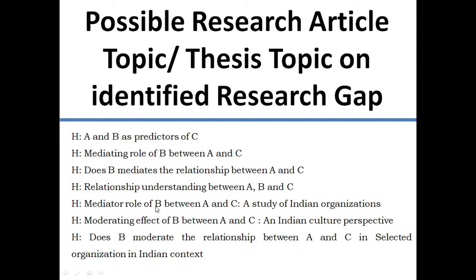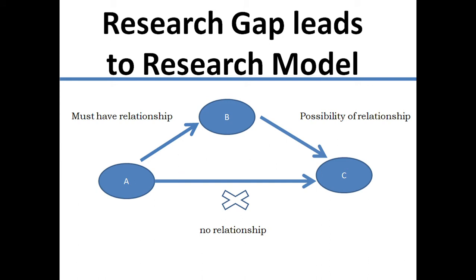Mediated role of B between A and C, a study of Indian organizations. Moderating effect of B between A and C, an Indian culture perspective. Does B moderate the relationship between A and C in selected organizations in the Indian context? So these are the possible hypotheses we are going to develop on the basis of this specific research model, which is going to be identified by doing a systematic review of literature.